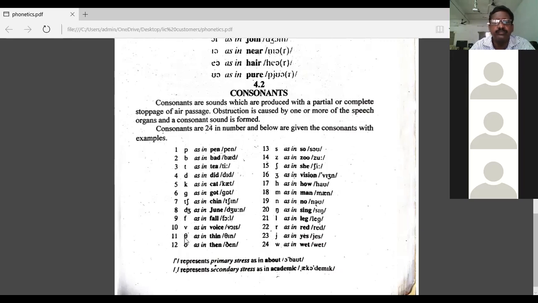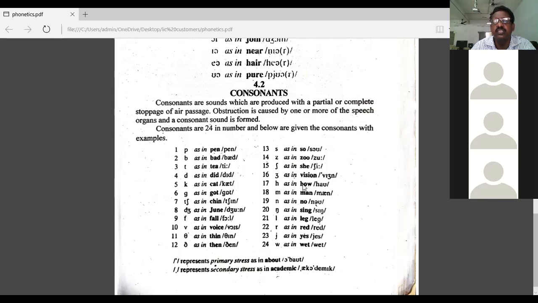This is as in thin. This is as in then. This is S, as in so. This is Z, as in zoo. Vibration is there. This is sha, as in she. This sound is Z, as in vision.